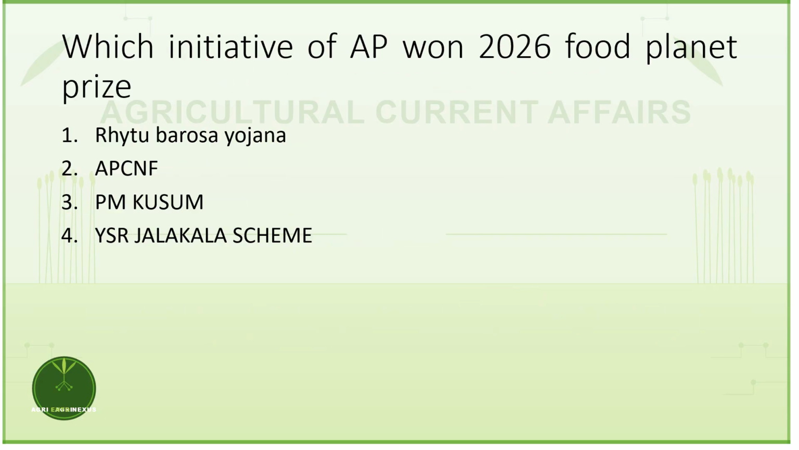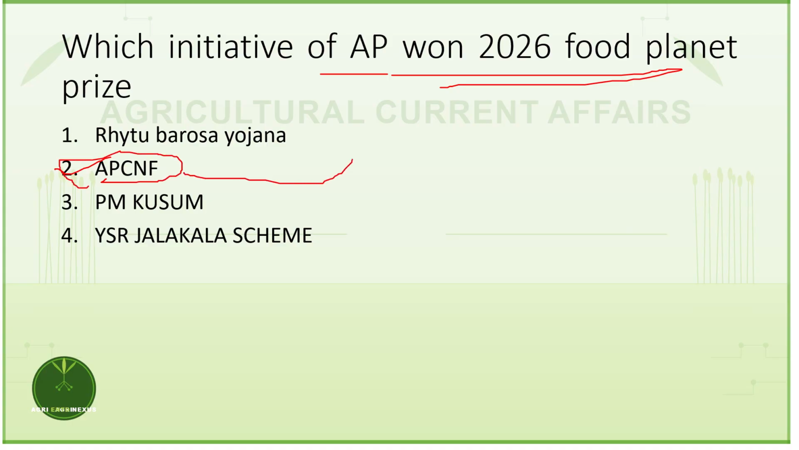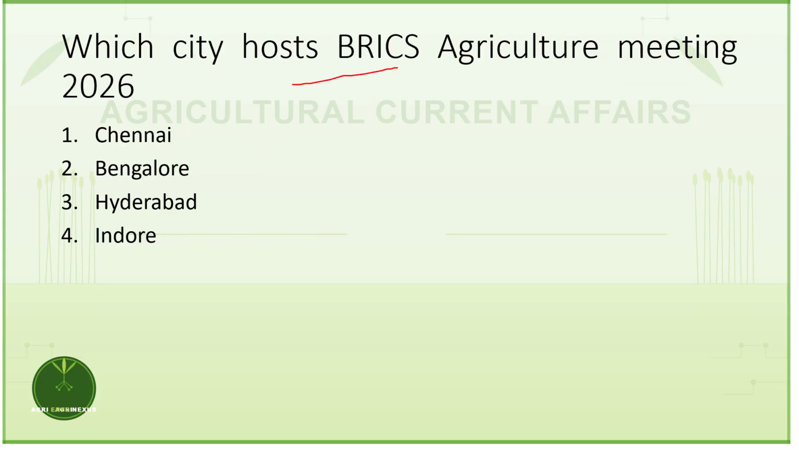Next question. Which initiative of Andhra Pradesh won the 2026 Food Planet Prize? The answer is APCNF, Andhra Pradesh Community Based Natural Farming. This initiative of Andhra Pradesh has won the 2026 Food Planet Prize. Next question. Which city hosts the BRICS Agriculture Meeting 2026? The answer is Indore.